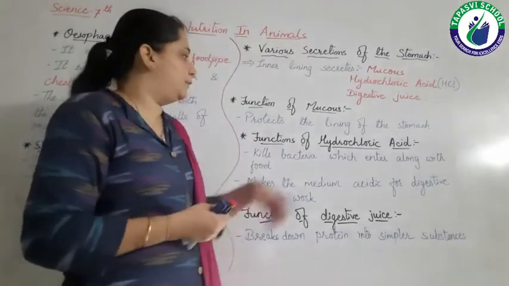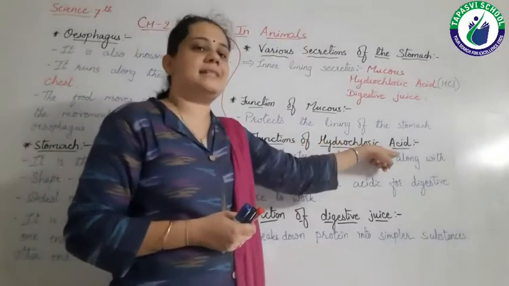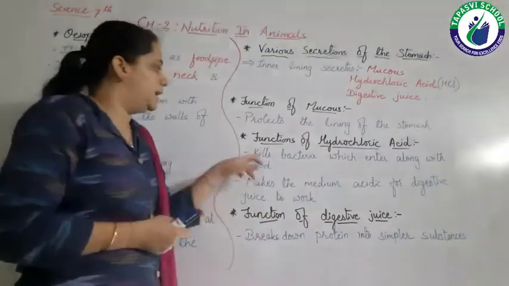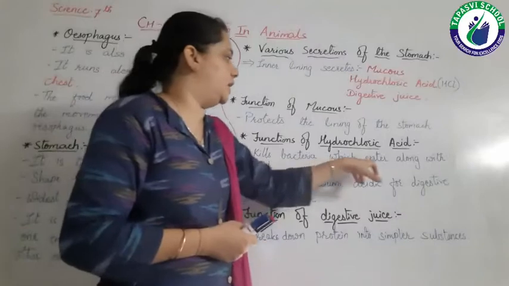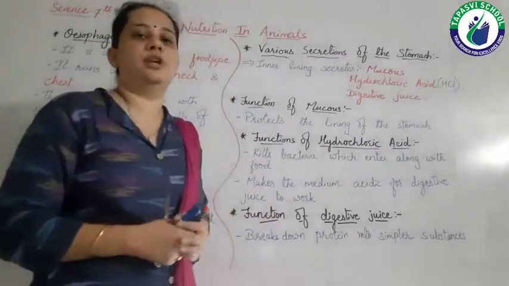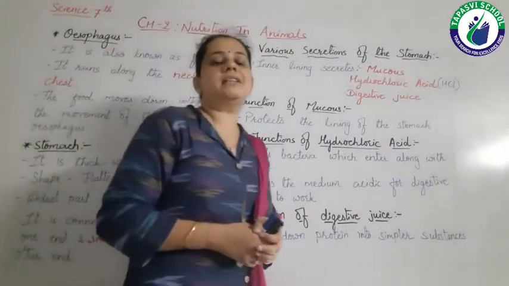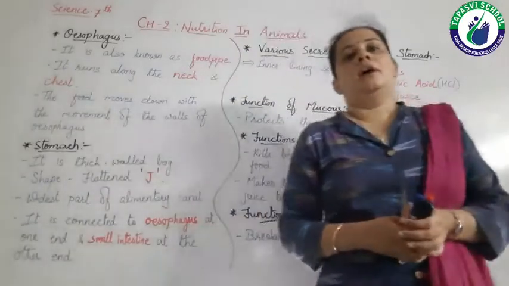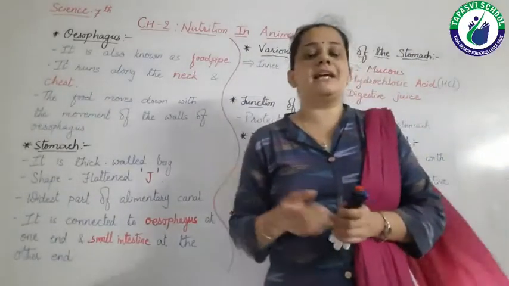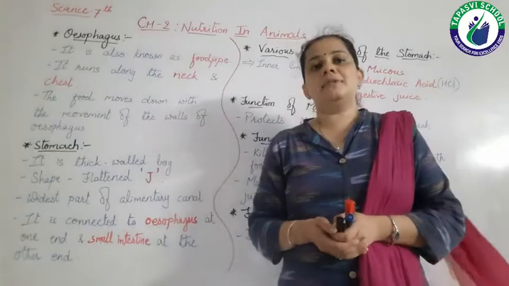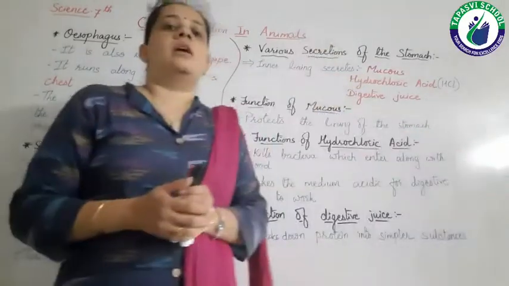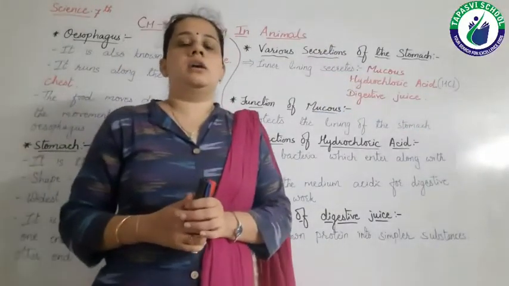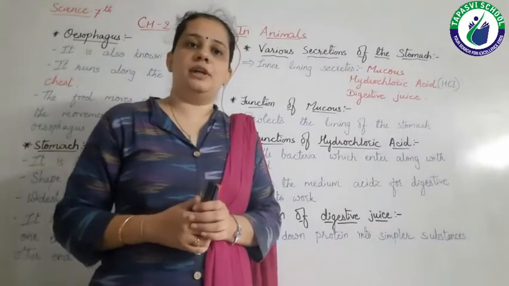Now, what is the function of hydrochloric acid? Let's see. It kills the bacteria which enter along with food. As we eat, sometimes our hands are dirty and germs enter our stomach with our food, right?